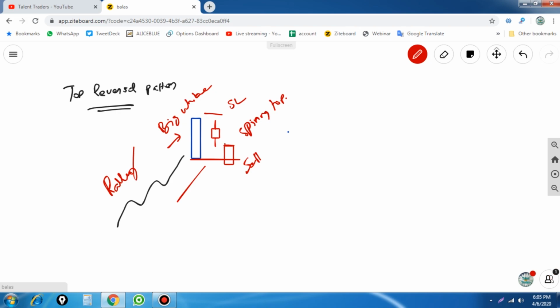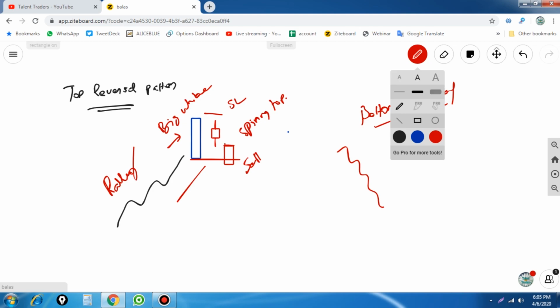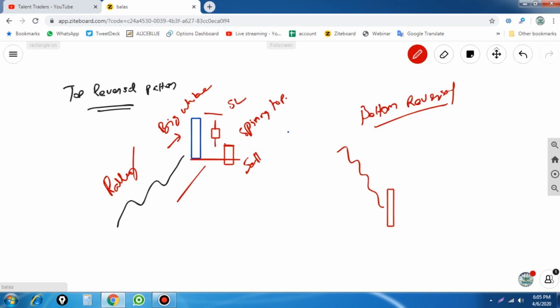And likewise, we are going to see the bottom reversal also. So what is meant by bottom reversal? I'll show you. Simply, the previous trend should be down, and we have to find a big red candle. When a big red candle forms at the bottom of the trend, we again have to wait for a smaller candle which forms a spinning top with longer wicks. That also forms within the range of the previous red candle.